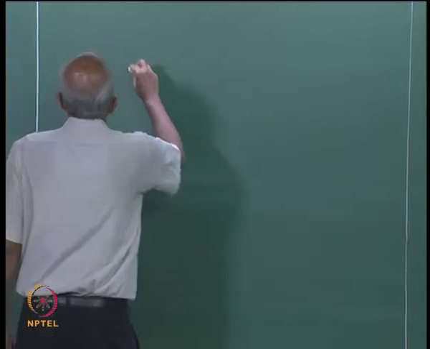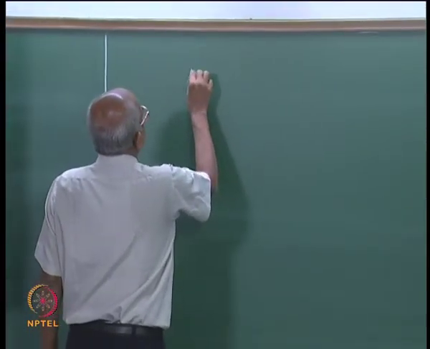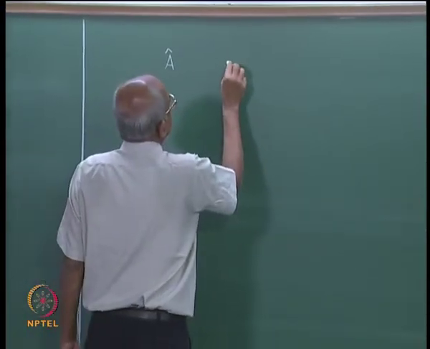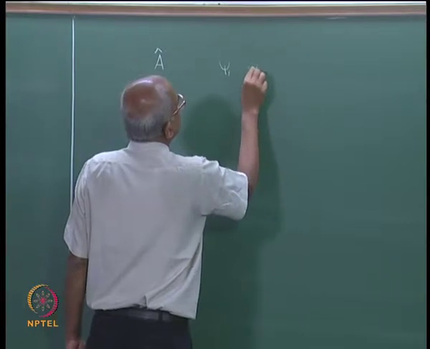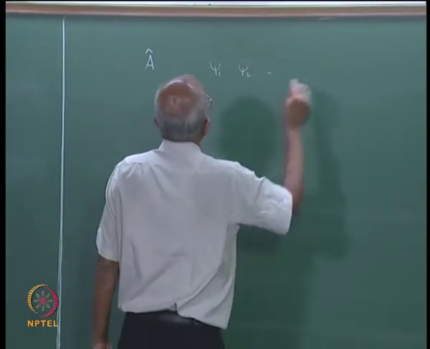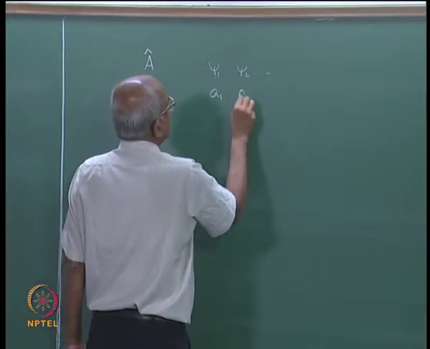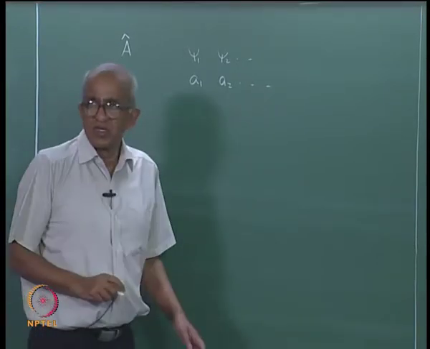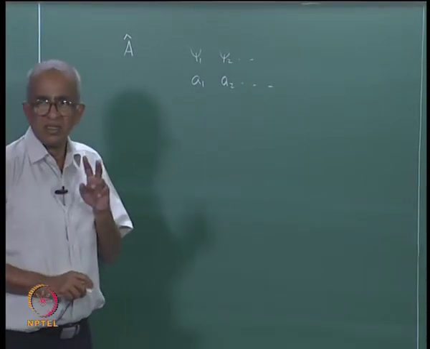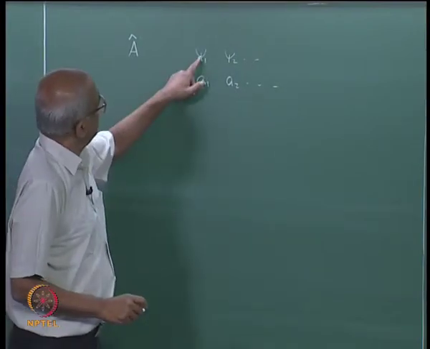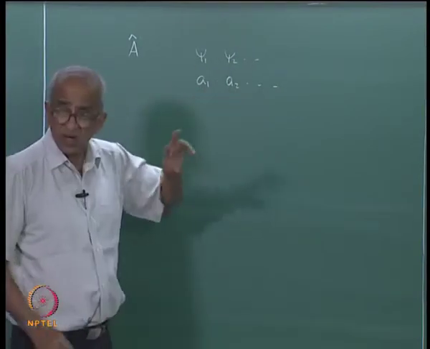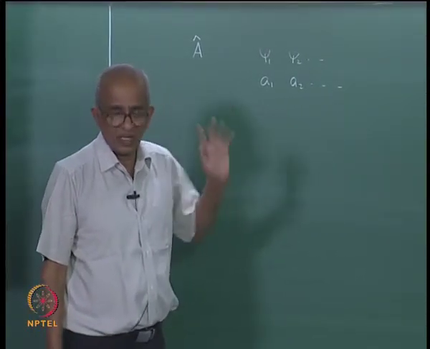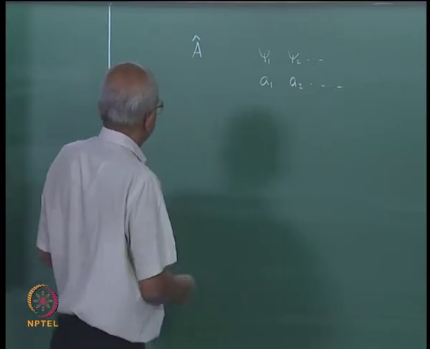So, we imagine that we have this operator A. It has the eigenfunctions which we denote as psi 1, psi 2, psi 3, etc. and the corresponding eigenvalues are A1, A2, A3, etc. And what we will prove is that any one of these eigenfunctions belonging to different eigenvalues will be orthogonal. This is what we will prove. And the way the proof goes is like this.